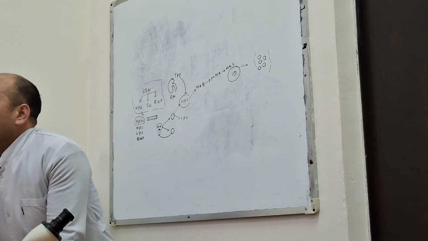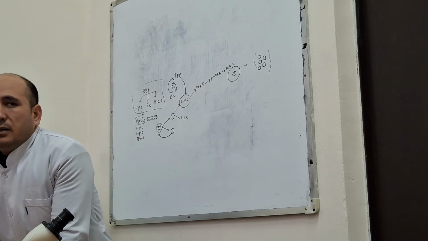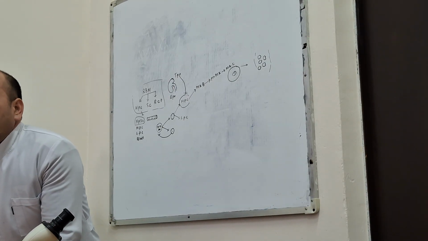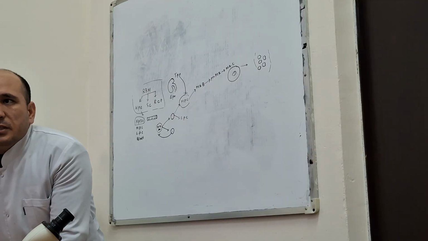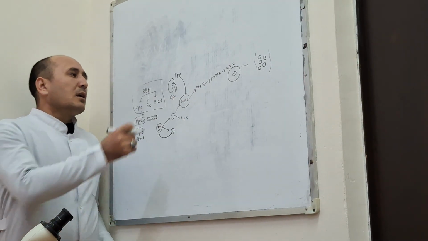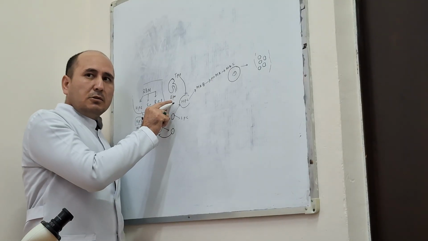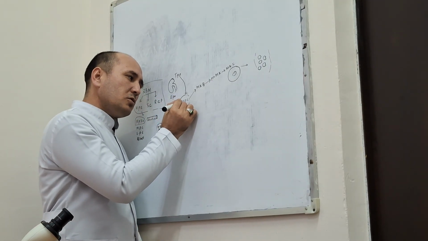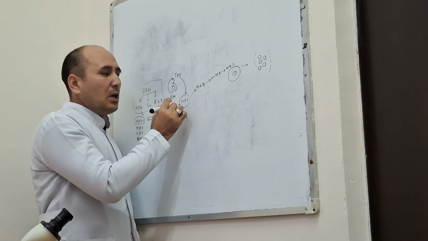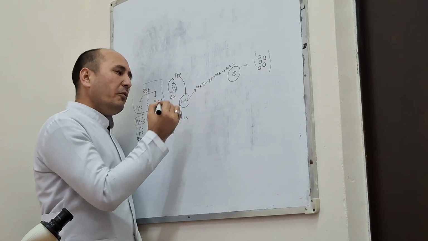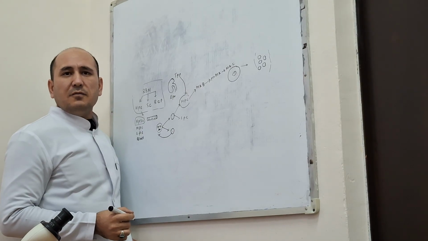Because if erythrocytes decrease, oxygen supply also decreases in our tissue. In response to the hypoxia, the kidney produces erythropoietin. Erythropoietin also stimulates the differentiation of myeloid progenitor cells.